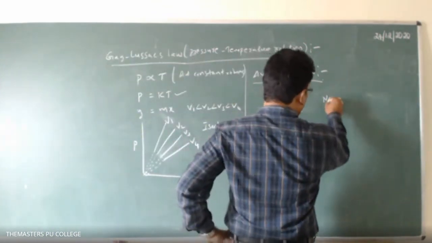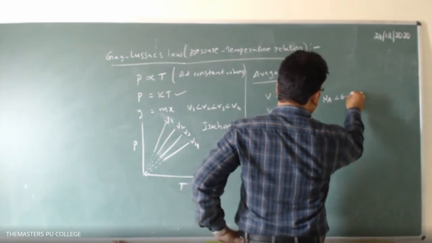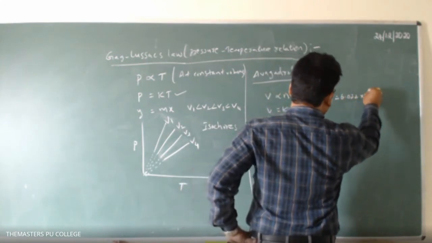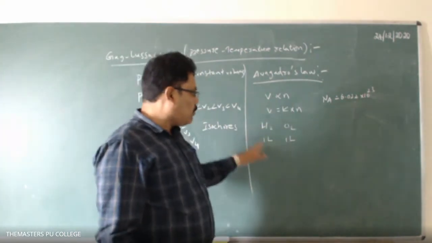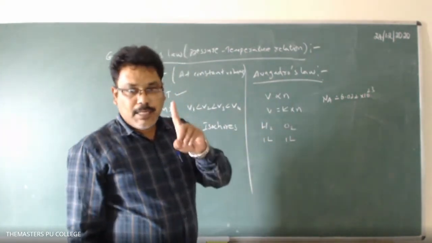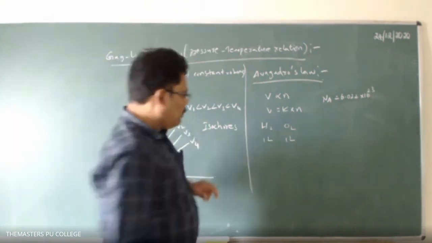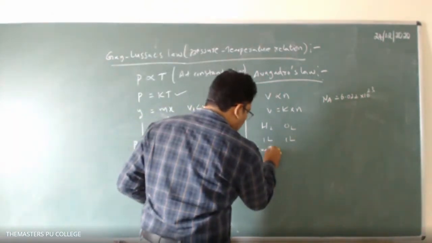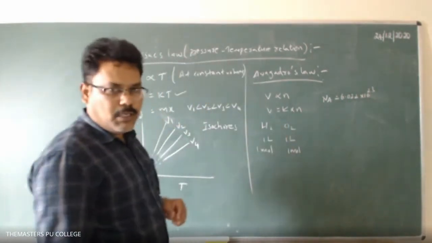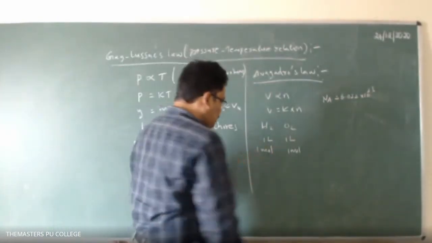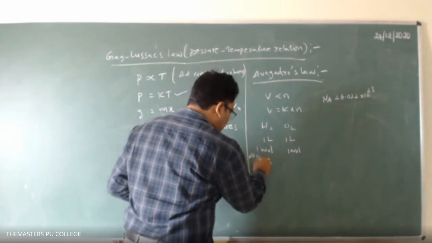N_A, which is equal to 6.022 times 10 to the power 23. So if you take 1 mole of gas at STP, for example 1 mole of H2 and 1 mole of O2, what is the volume here?